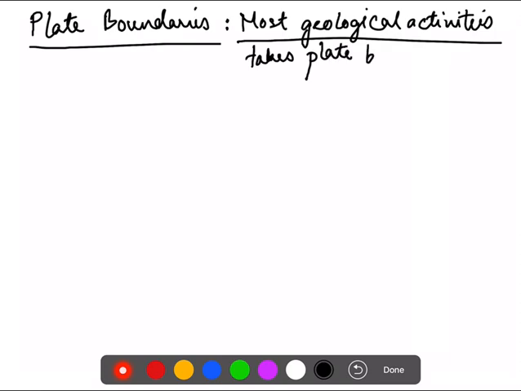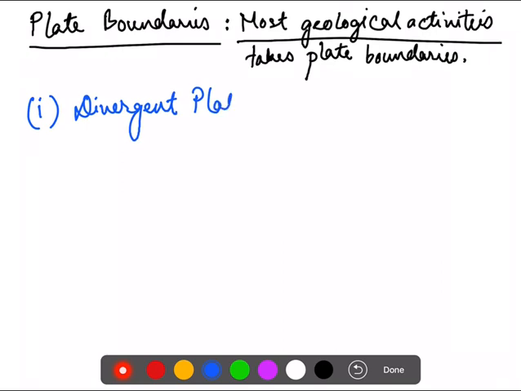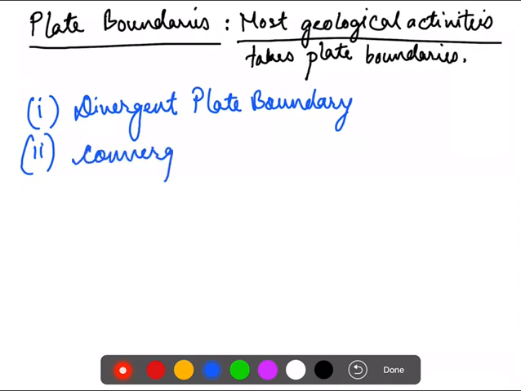So there are three types of plate boundaries. First is your divergent plate boundary. Second is your convergent plate boundary. And third is your transform plate boundary.